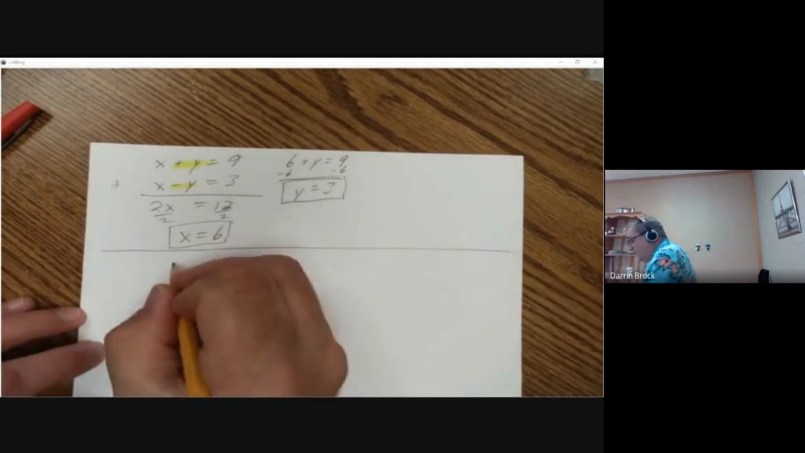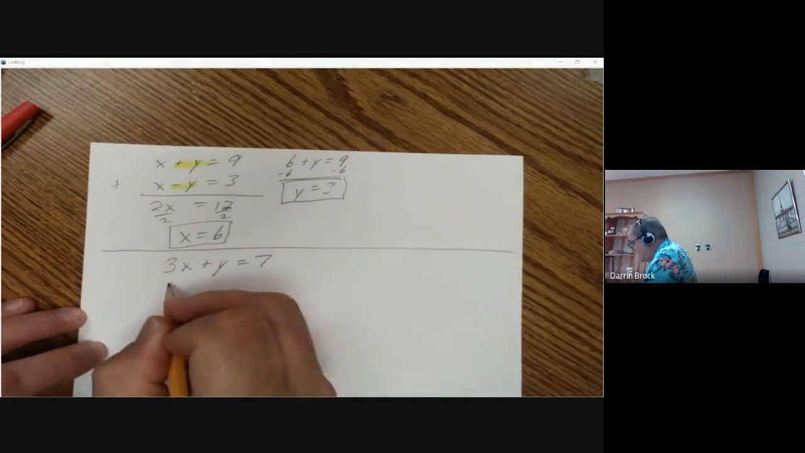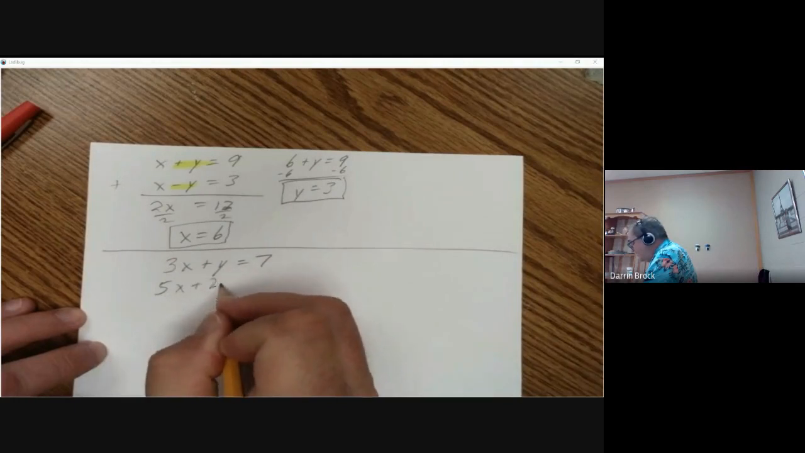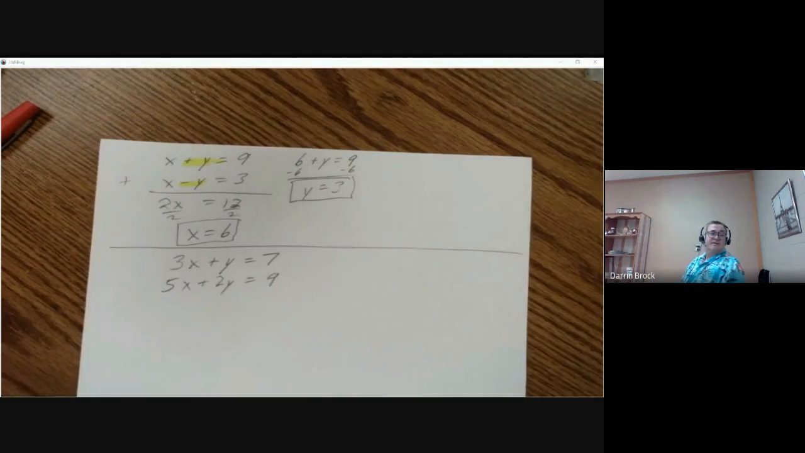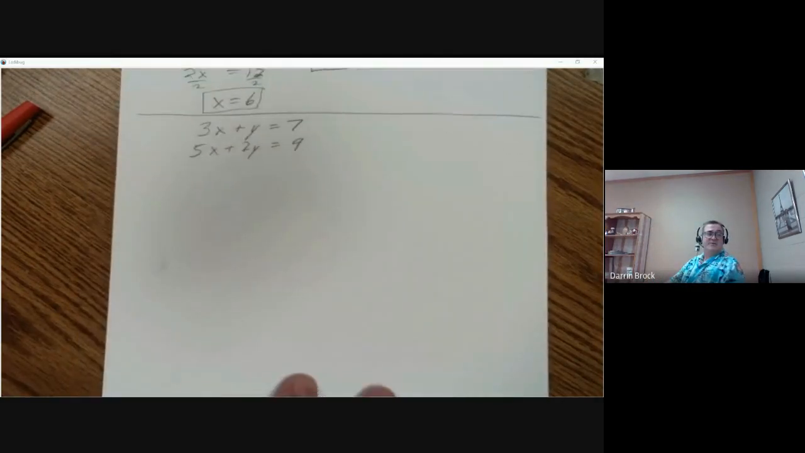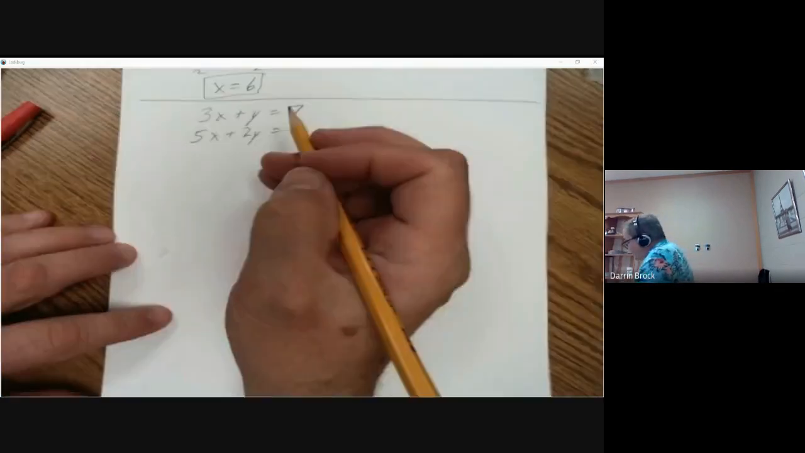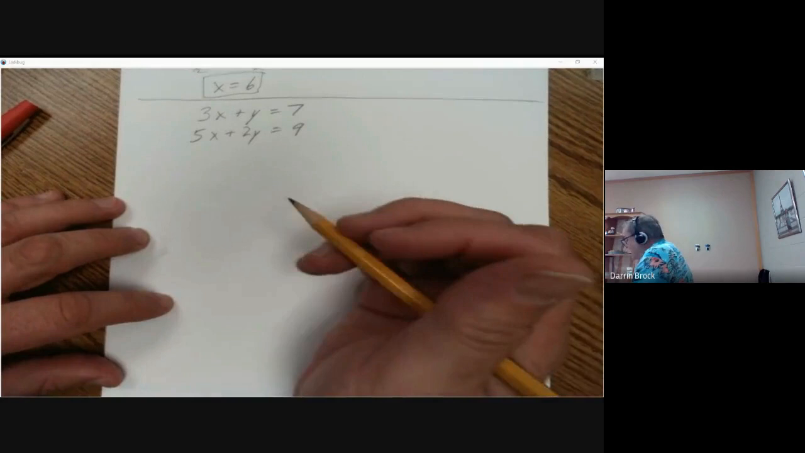Let's do 3x plus y equals 7 and 5x plus 2y equals 9. Okay, a little trickier because first of all, if we add them together, nothing goes away. So we're going to have to manipulate one or the other to where we can make something go away when we add them together.